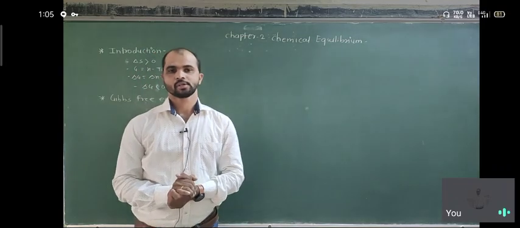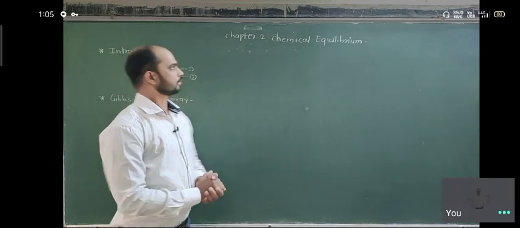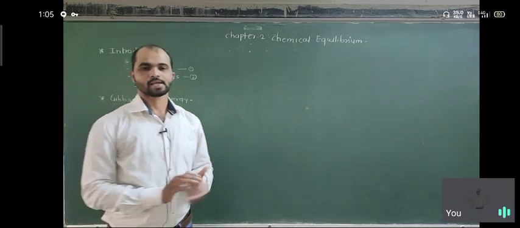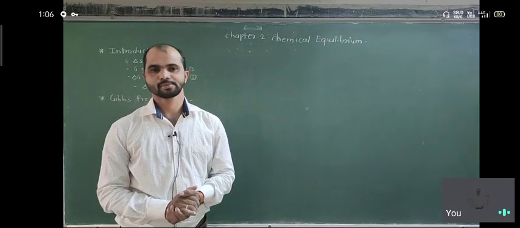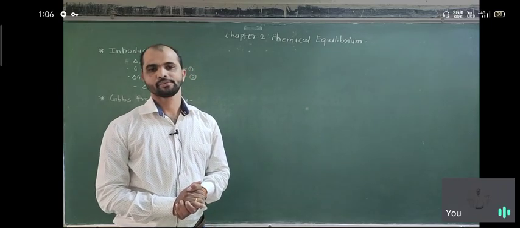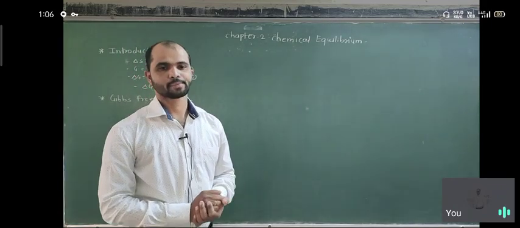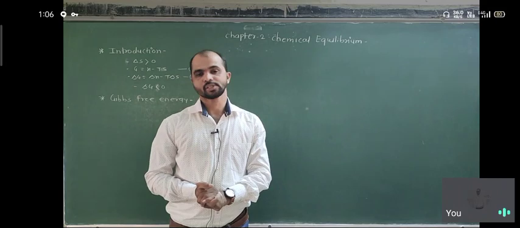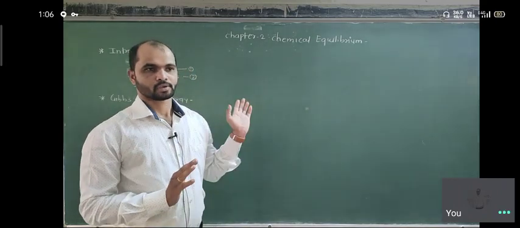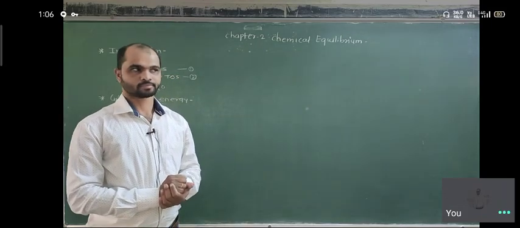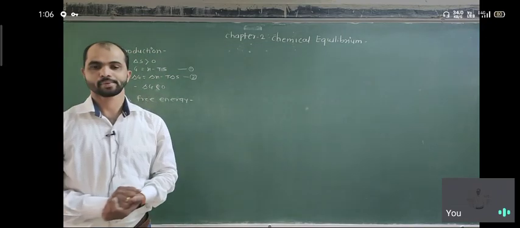Hello students, today we are going to start the second chapter of physical chemistry, chemical equilibrium. In the first chapter, chemical energetics, we saw the different concepts of thermodynamics. Basically we saw the definitions of the first law and second law of thermodynamics, and a number of energies which are involved during chemical processes. We also discussed the third law. So today we start the next topic, chemical equilibrium.